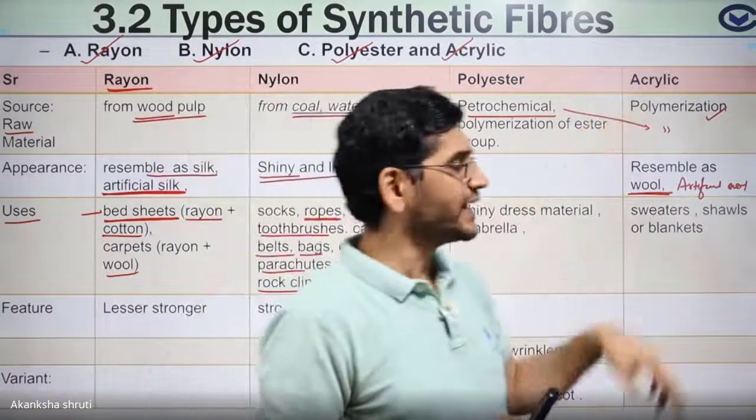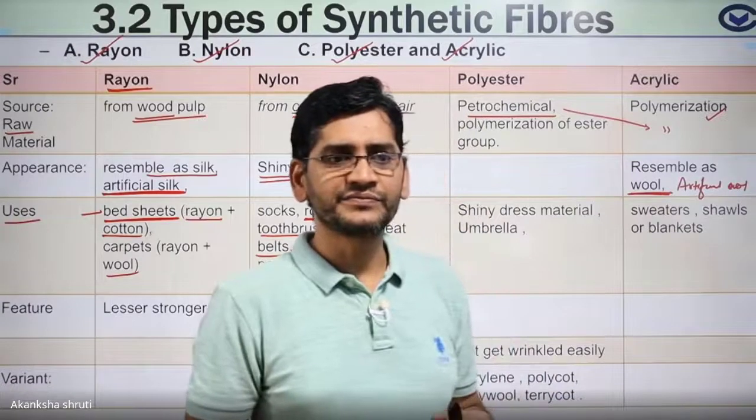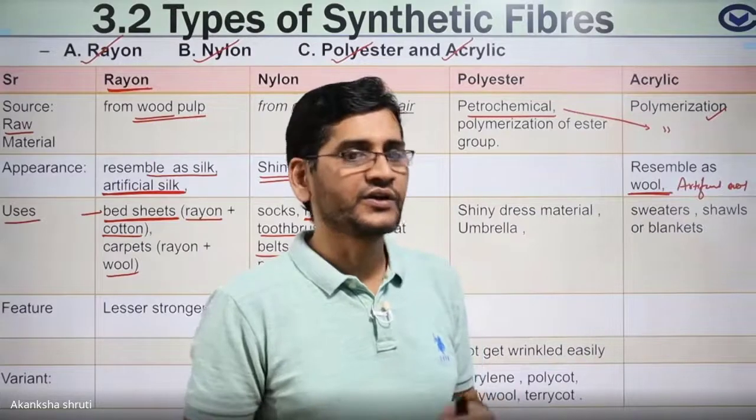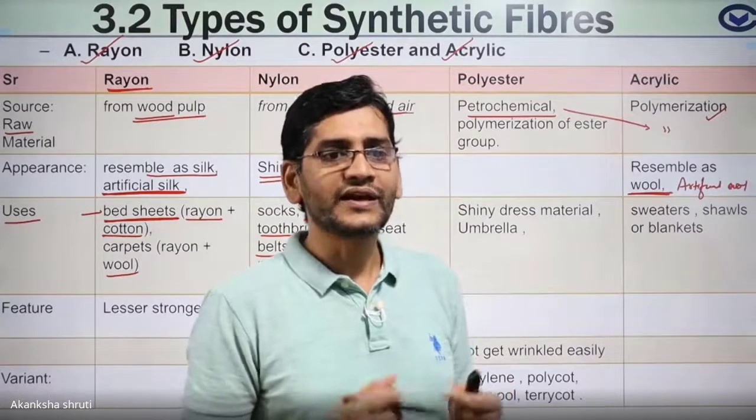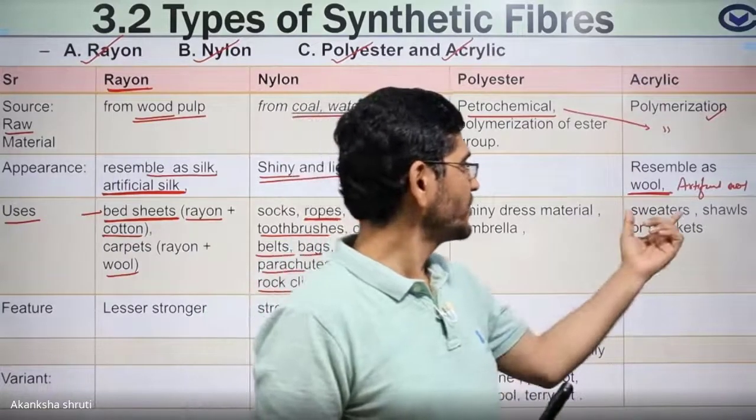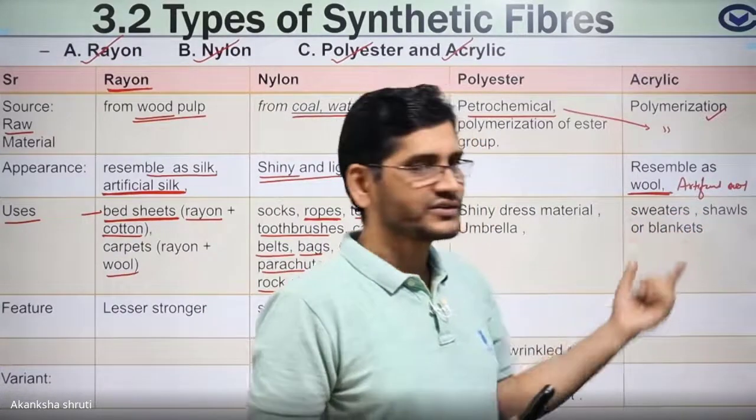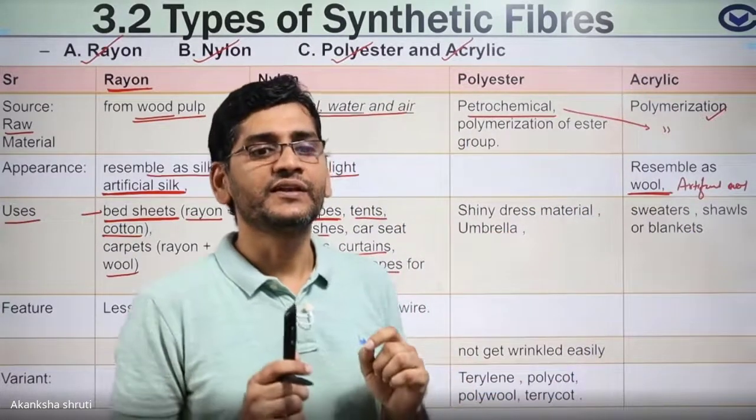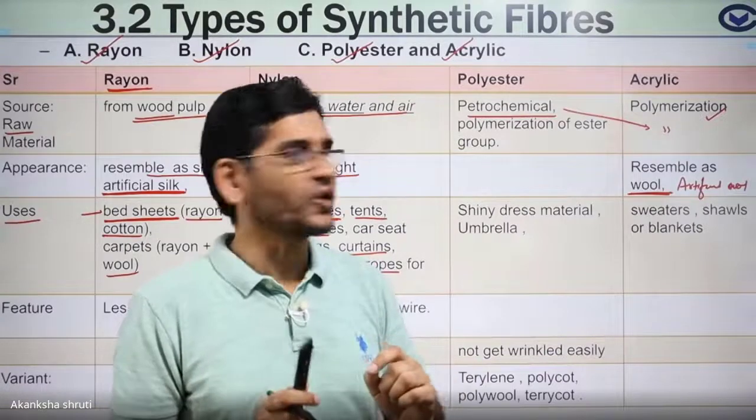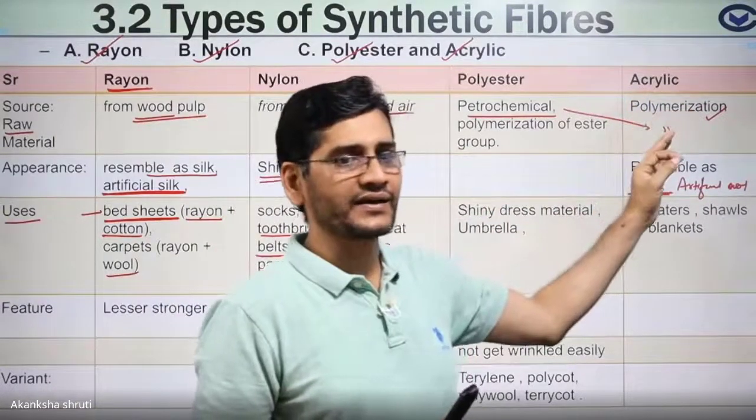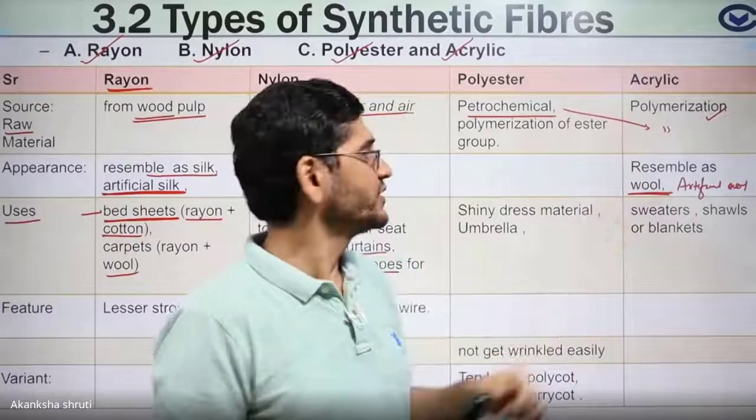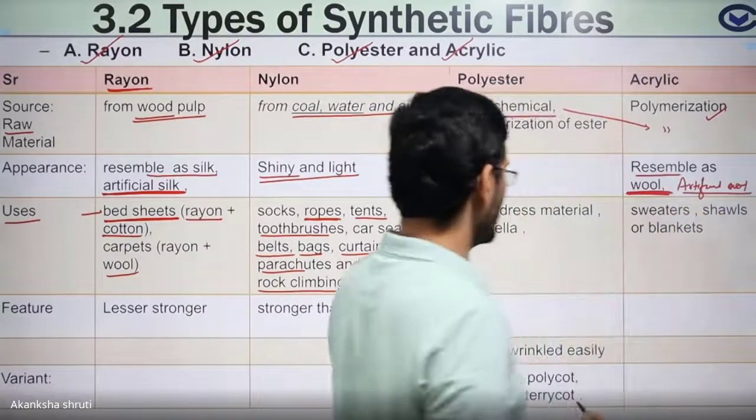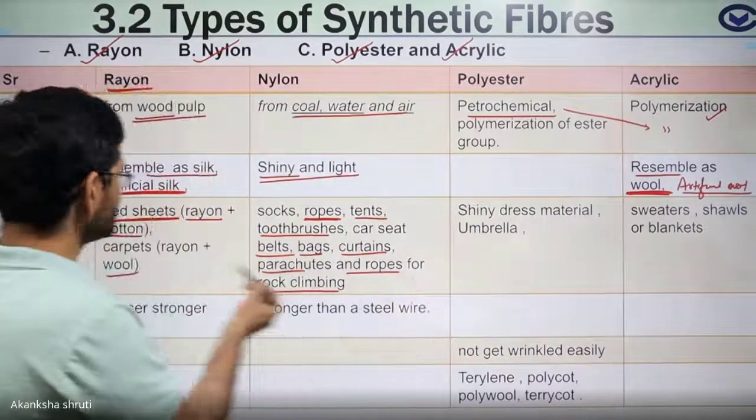Coming to acrylic, acrylic is used for making winter garments like your woolen clothes: sweater, shawl, blanket, jacket. They are made from acrylic. Which of the artificial fibers is used as woolen cloth? Keep in mind, it is acrylic. It appears like wool. That's why it is also called artificial wool. Based on this, these were the uses.